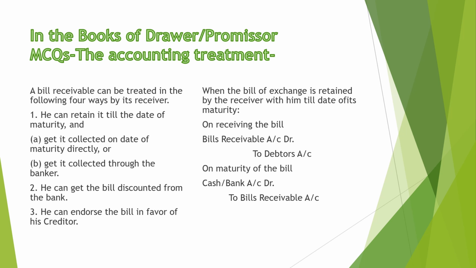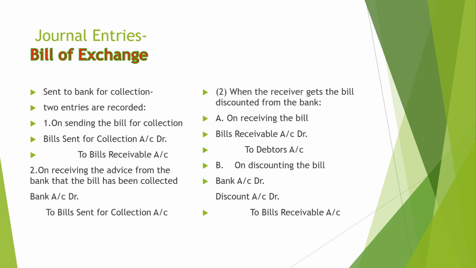And when the bill is drawn and received, the journal entry is bill receivable account debit to debtor account, and on maturity when the payment is made, cash or bank account debit to bill receivable account. Before this, my dear friend, for the credit sale, one entry is made, that is debtor account debit to sales account.